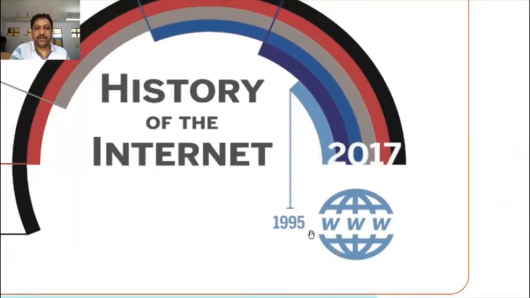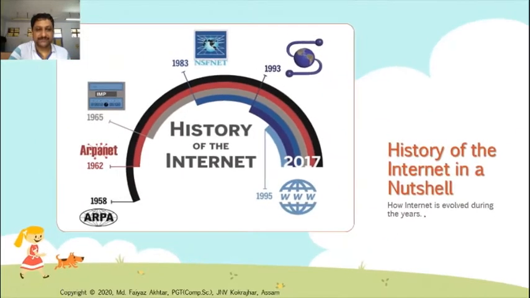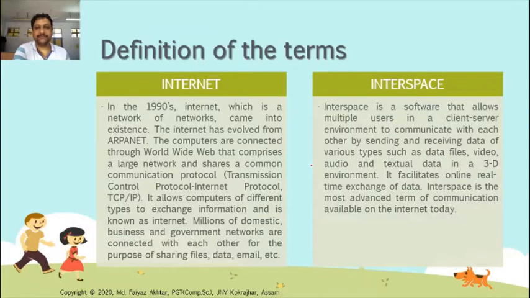Now in 1995 the World Wide Web, the internet, came into existence. This is the history of the internet in a nutshell, how the internet evolved over the years. These years and dates are very important. Now come to some definitions.